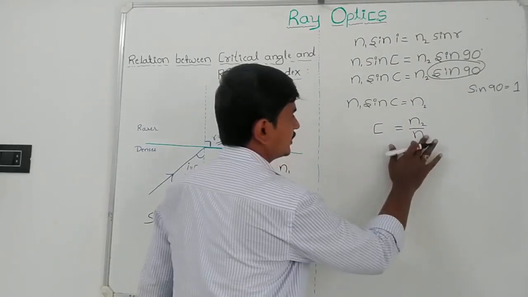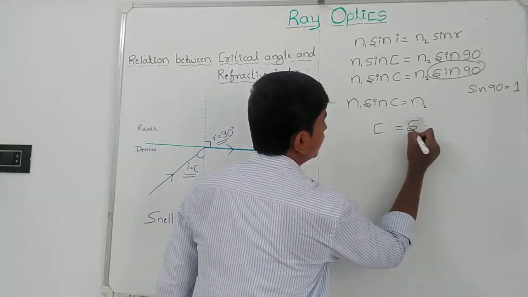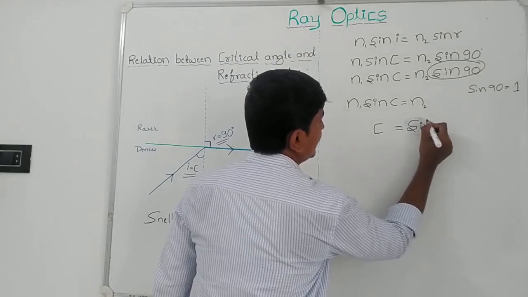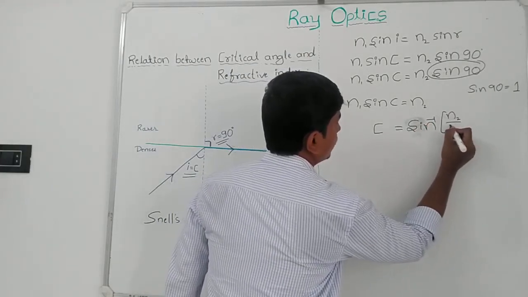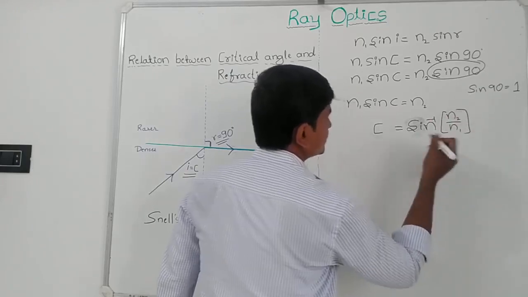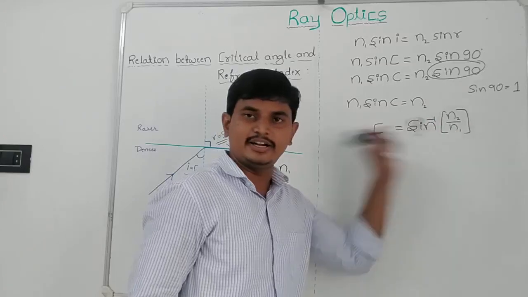Hence, totally you can write it as C is equal to sine inverse of n2 divided by n1. So this is the relation between critical angle and the refractive index.